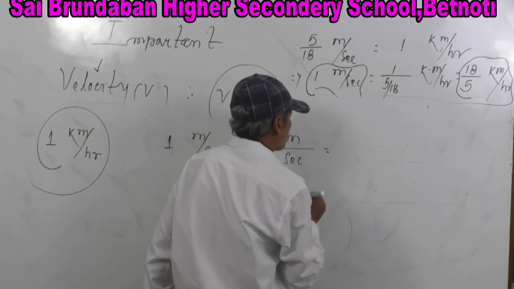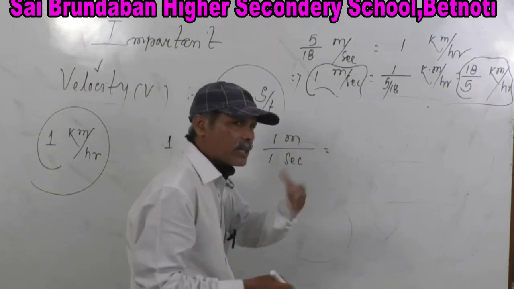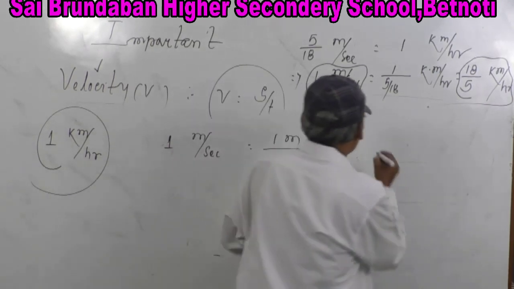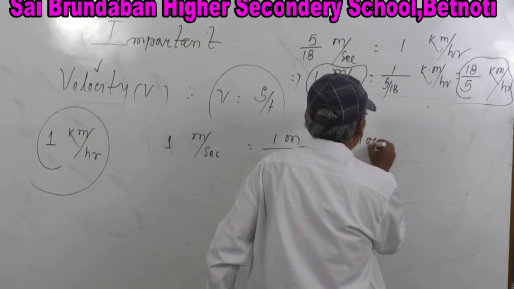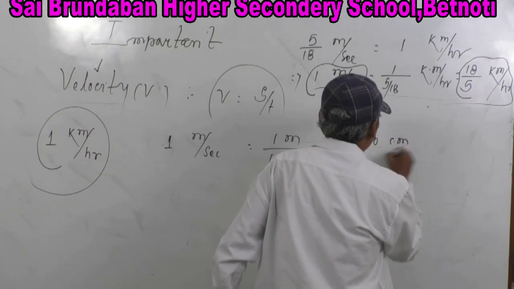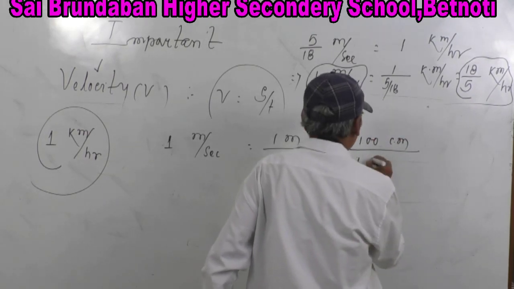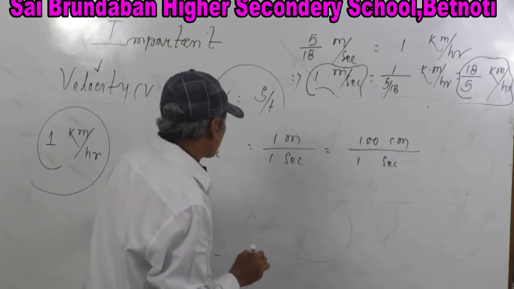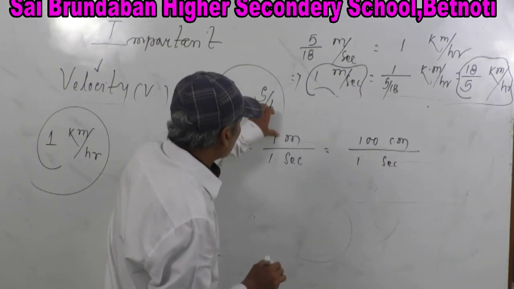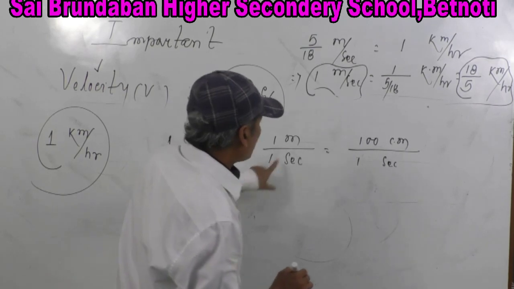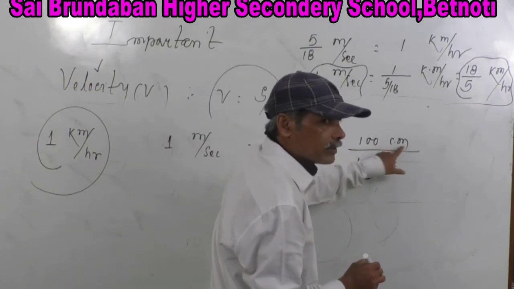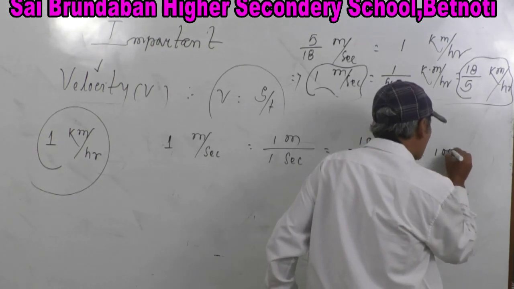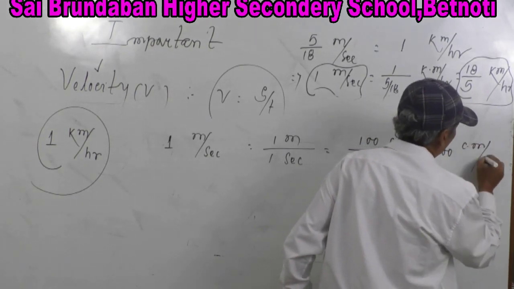So you can write this is 1 meter. You want to transfer it to centimeter in the CGS system. So just transfer it. 1 meter is equal to 100 centimeter divided by 1 second. So now it was 1 meter per second. It became 1 meter per 1 second. Now it is 1 meter is 100 centimeter by 1 second. Then it ultimately came out 100 centimeter per second.